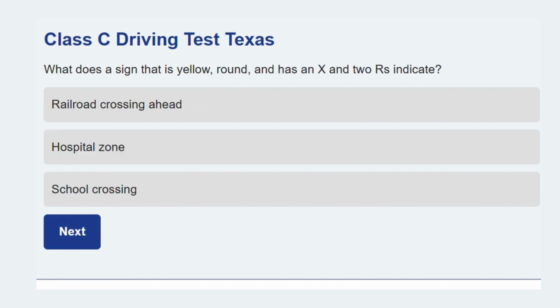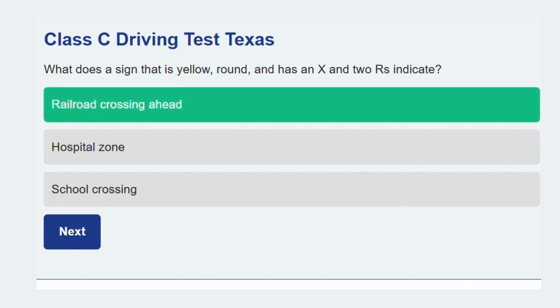Let's see this one. What does a sign that is yellow, round, and has an X and two R's indicate? Railroad crossing ahead. The round shape is used exclusively for railroad warnings, and the X and RR symbolize the crossing.